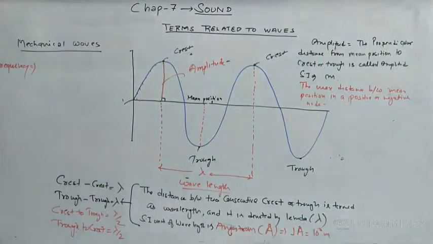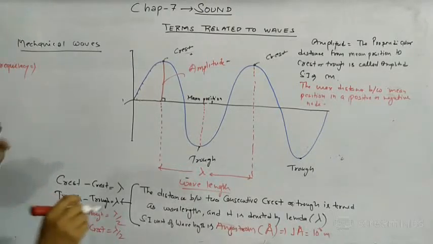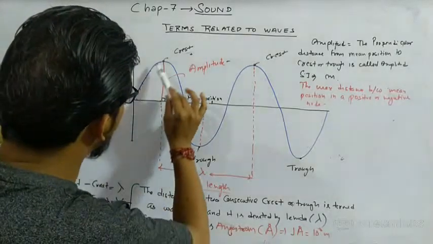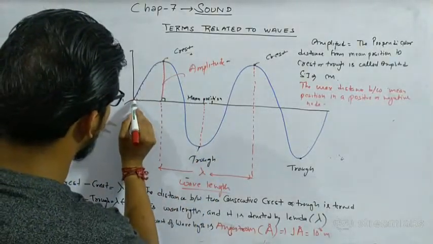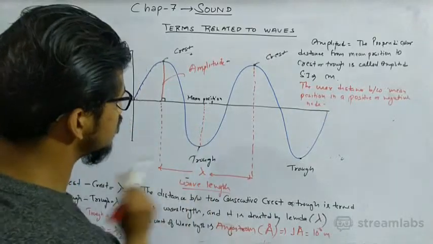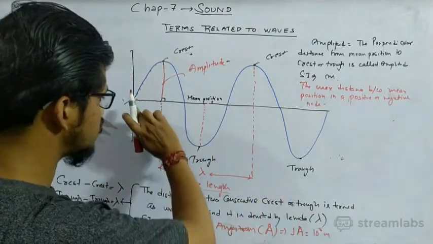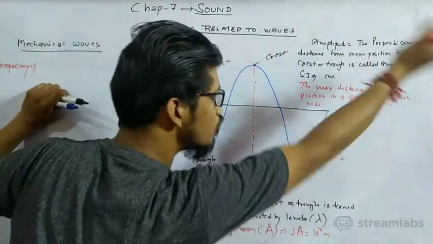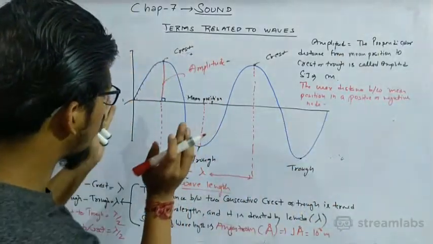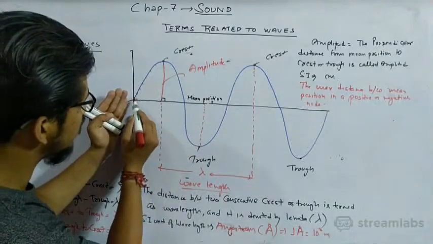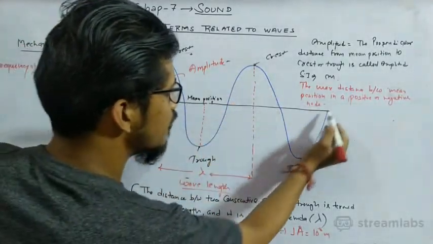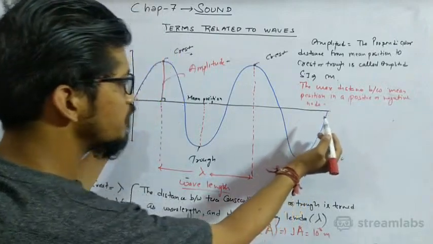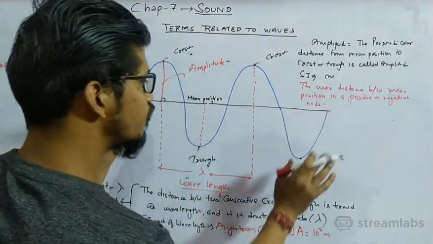So what is the definition of frequency? This is one wave from here to here. This is one round, and from here to here is the second round, and from here to the next is the third round. If it completes this much in 1 second, how many rounds is that? 2 rounds. So the frequency is 2.